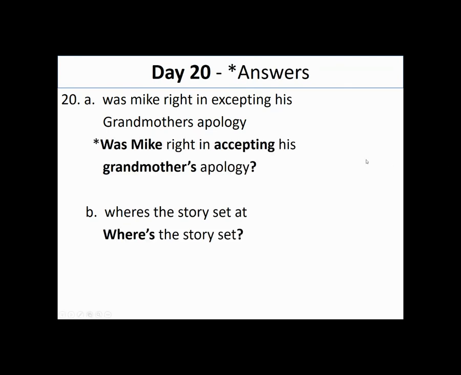We start with sentence A, which reads, was Mike right in accepting his grandmother's apology? First word in the sentence, we need to capitalize. Second word is Mike, a proper noun, so we capitalize that as well. Right in accepting, make sure you have the right form of accepting here. We want to consent to receiving something, that definition of accepting, which is the one that starts with an A, so make sure you have that correct.